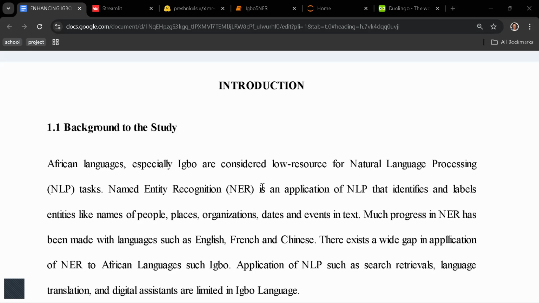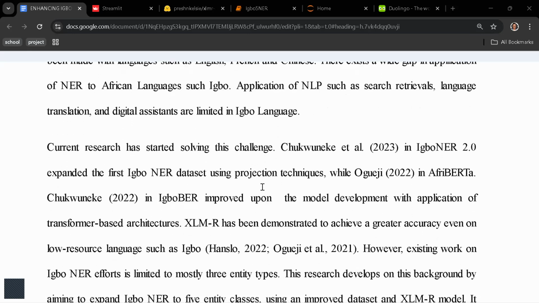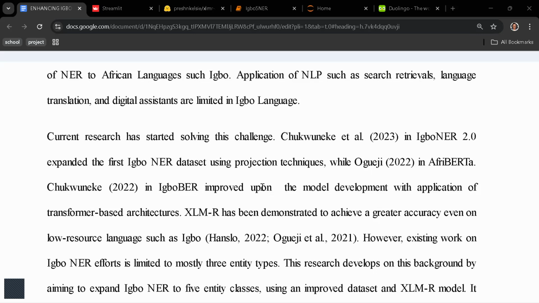There has been a lot of progress in NER for English, French, and Chinese, but there is a wide gap in African languages like Igbo. How many times have we heard of a ChatGPT for Igbo? It is because of these issues with NER for the Igbo language. So what is actually causing those issues?